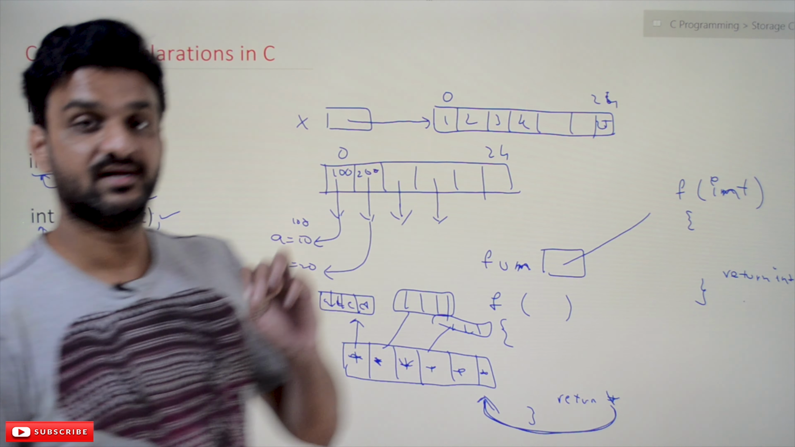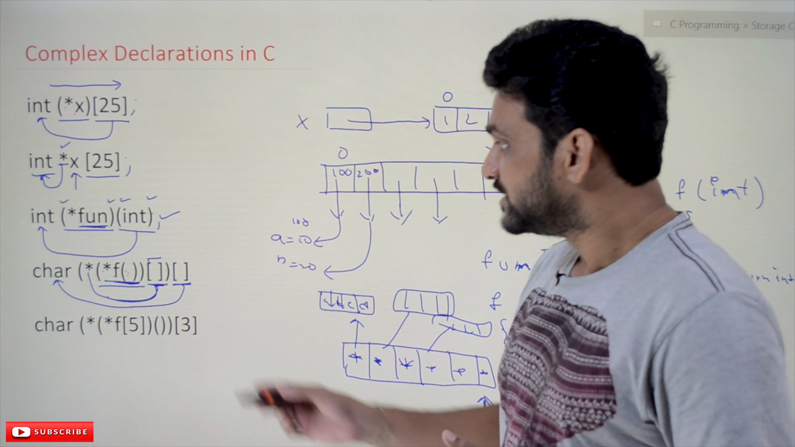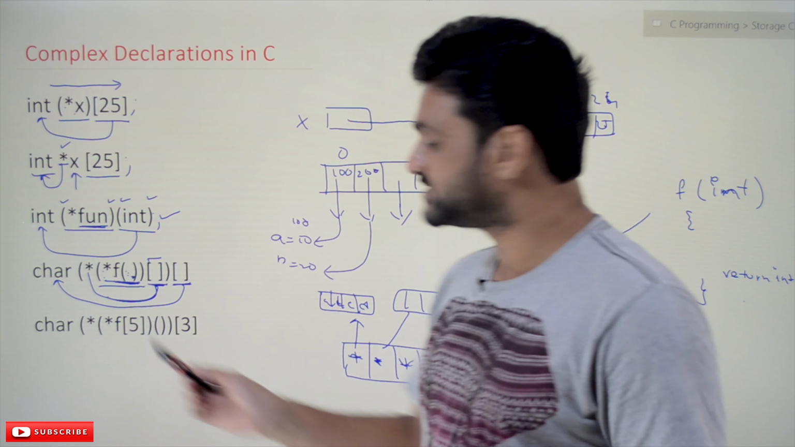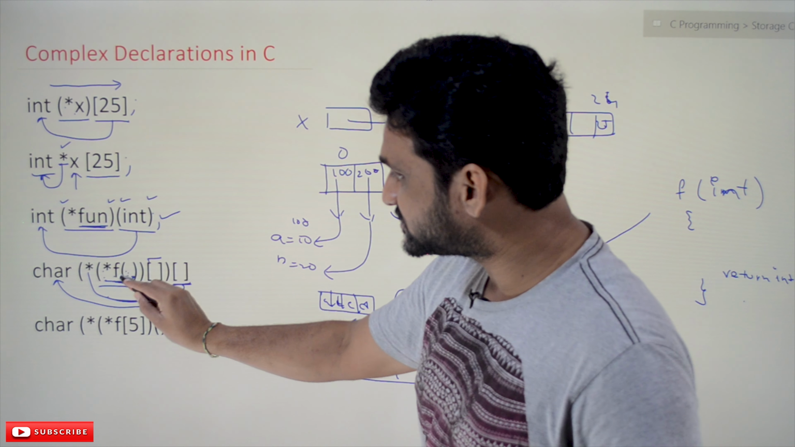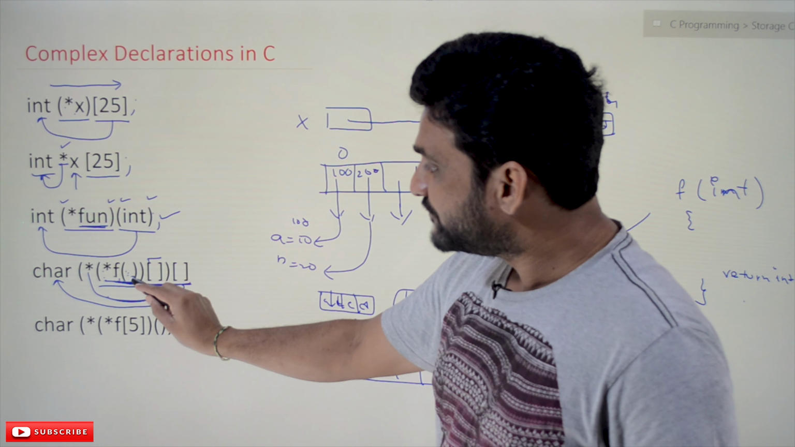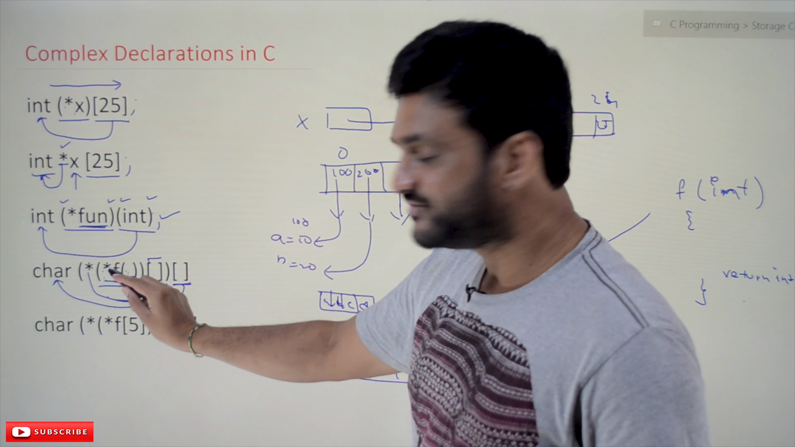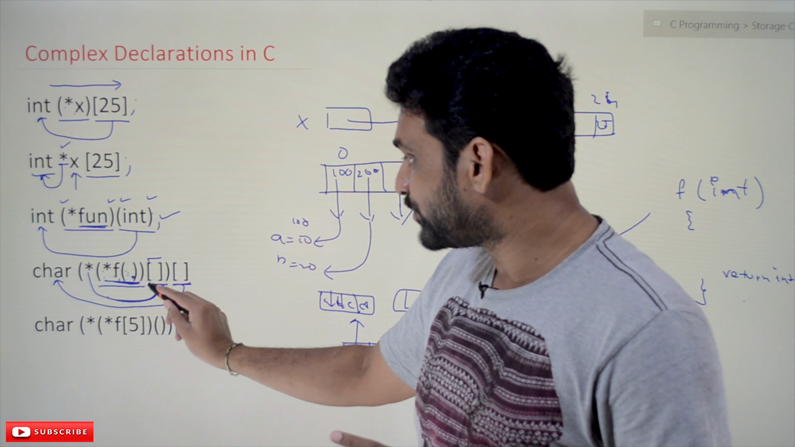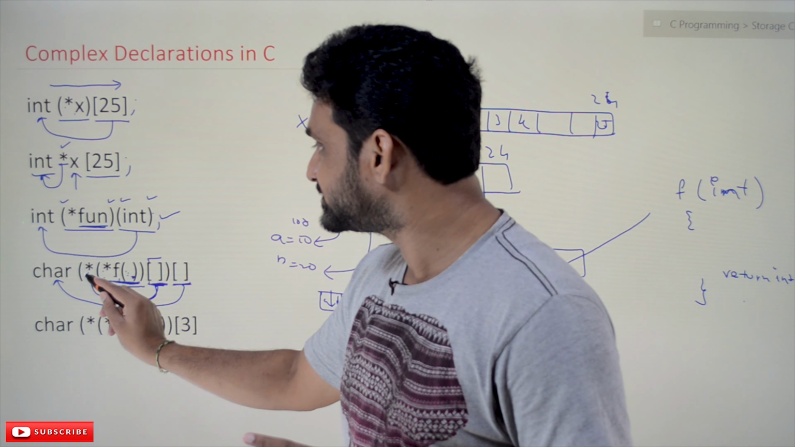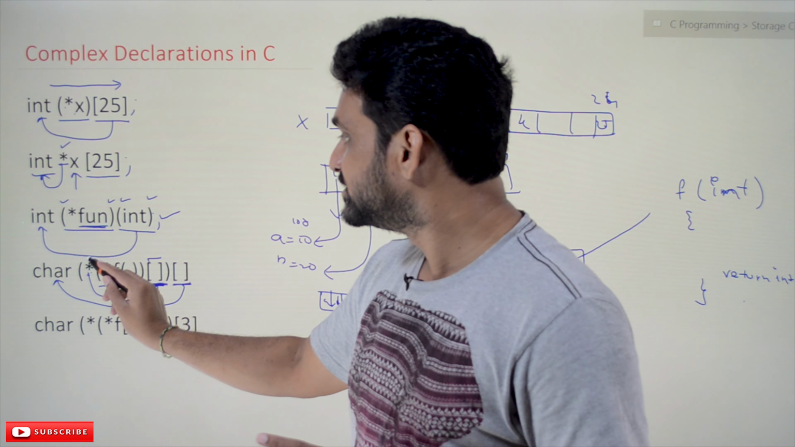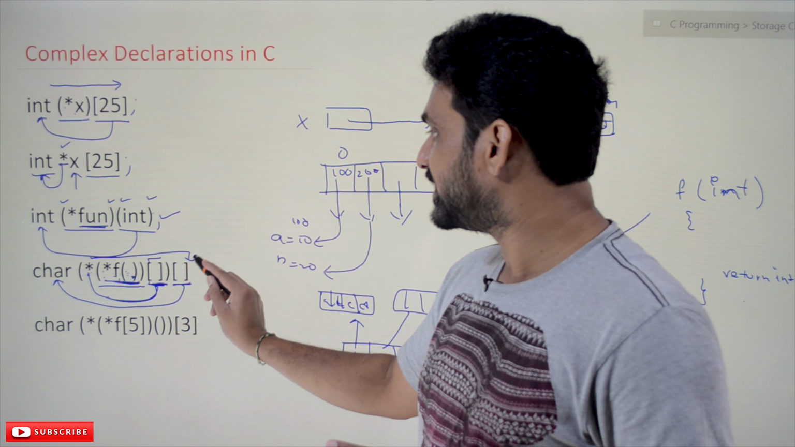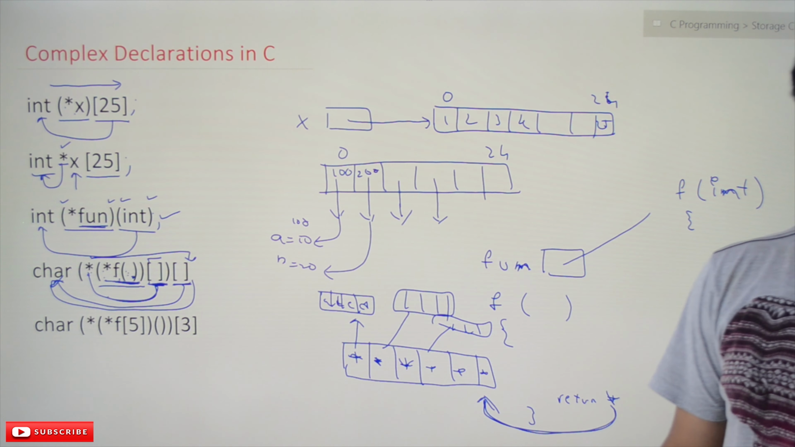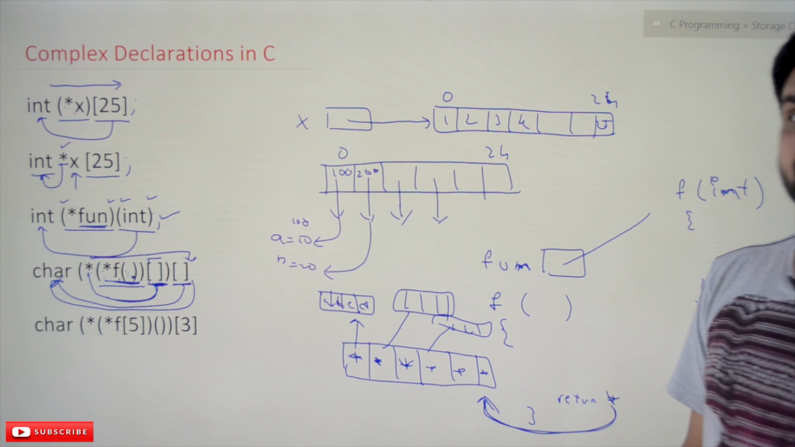Once again, let's try to understand this again. Within this parenthesis, this one has the highest precedence. So f is a function which returns a pointer, and this pointer points to an array of pointers, and each pointer points to an array whose elements are characters. That is the meaning of that declaration.